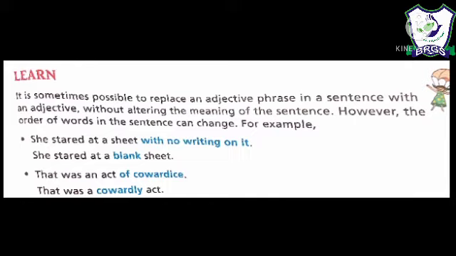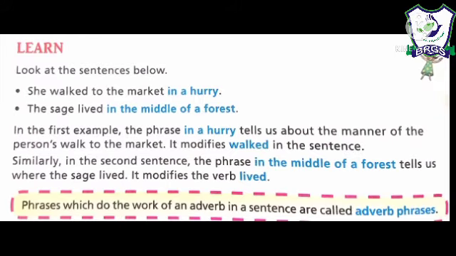Now we come to page number 186. Look at these sentences below. She walked to the market in a hurry. The sage lived in the middle of the forest. In the first example, the phrase in a hurry tells about the manner of the person's walk to the market. It modifies walked in the sentence. Similarly, in the second sentence, the phrase in the middle of the forest tells us where the sage lived. It modifies the verb lived.